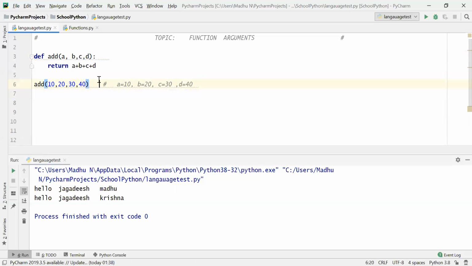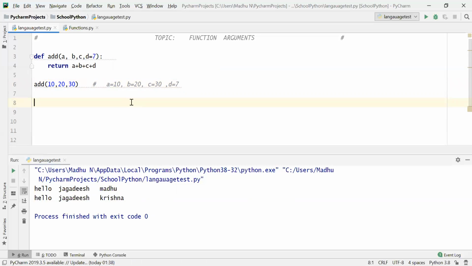So now coming to the default arguments concept. If I pass d as a default argument, 7, now when you call the function you can call it with three values. Why? Because you already know the value of d here, so d will be substituted with 7.